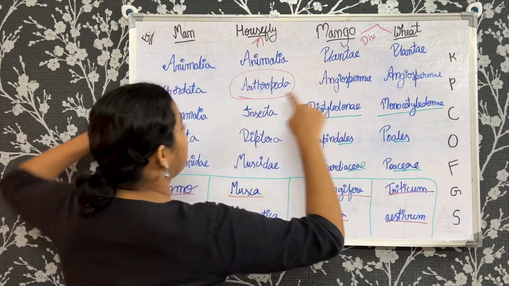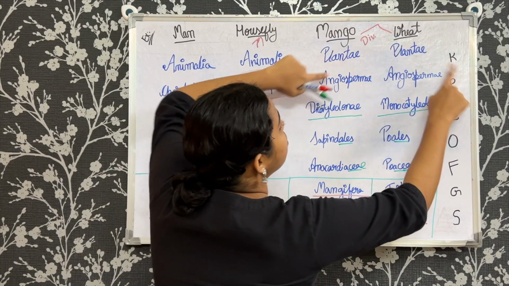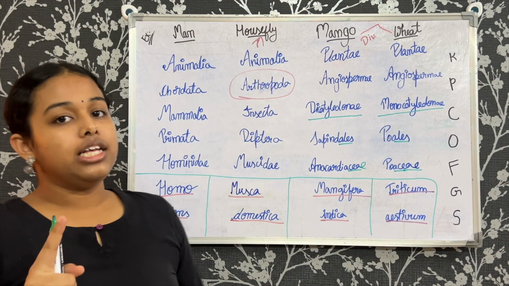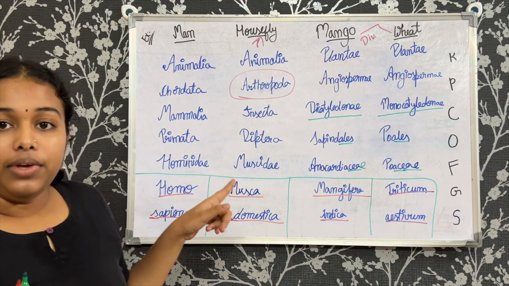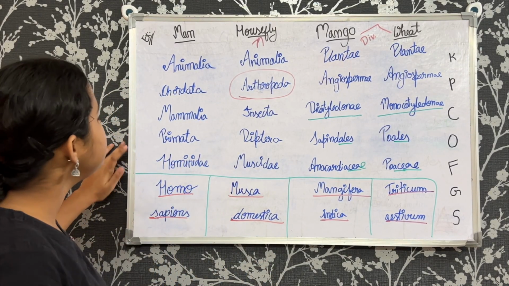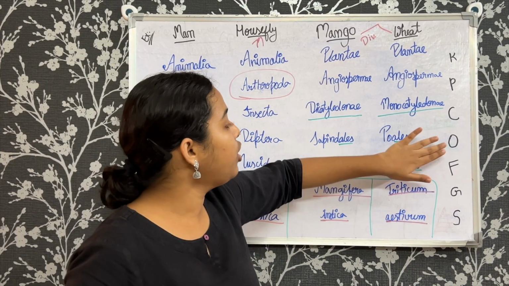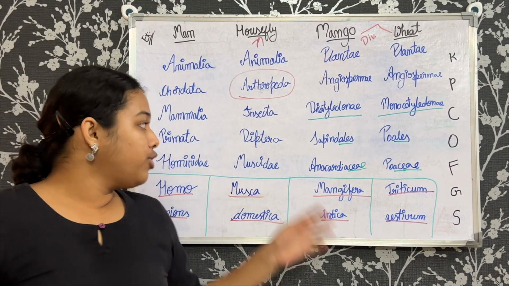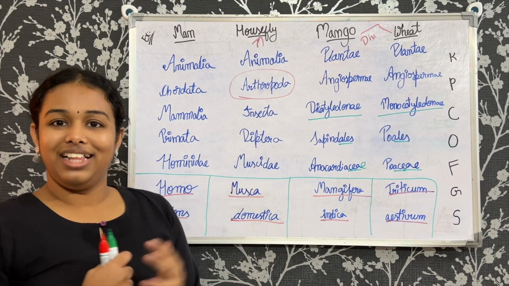Primata is for order, Insecta is for class, Angiosperma is for phylum or division, and Plantae is for kingdom. So they can ask in match the following, and please don't get confused there. And one last thing is that people get confused with order and family. Write these examples down again and again so that you don't end up confusing them in the end.